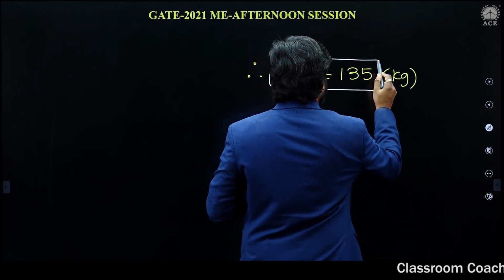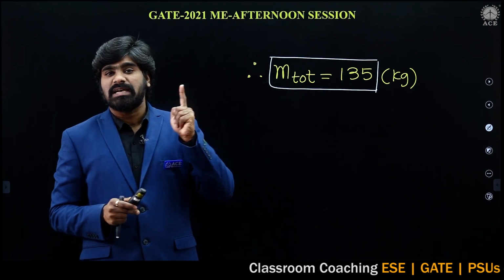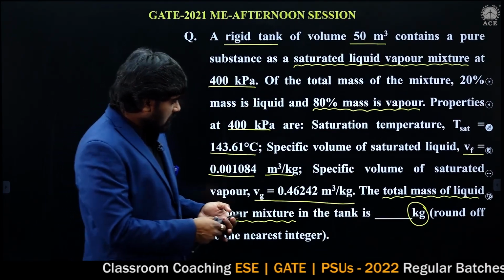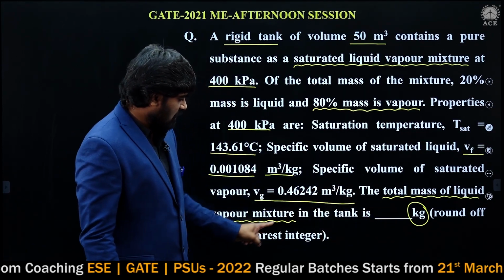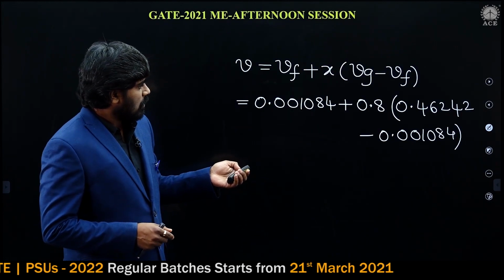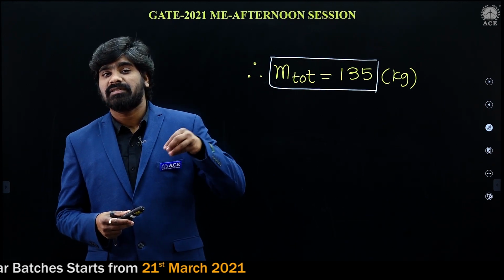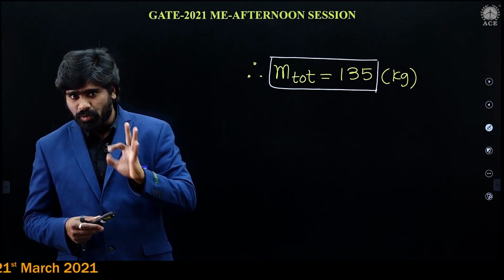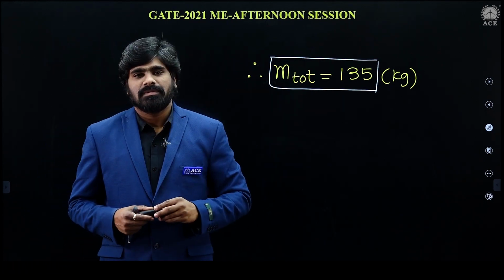This total mass represents the mass of liquid plus the mass of vapor. He is asking the total mass of the liquid vapor mixture in the tank in kilograms. It is a simple and straight problem, and this is the answer.